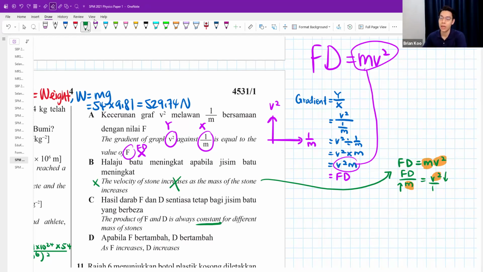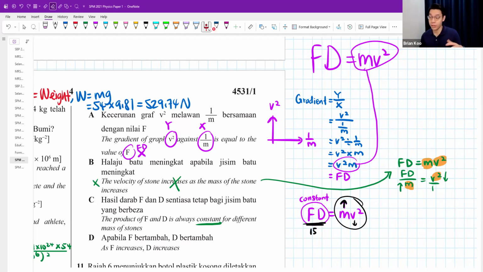Then you might be thinking, teacher, I don't get it. How come when, let's say, the mass increases, this FD will always be constant, always be fixed? That is because as you increase your mass, your velocity will decrease. And when you multiply them together, they will balance out each other. They'll balance out each other and always give you a fixed number. Let's say you multiply the F, the force, and the distance together, you always get a number, a number 15, for example.